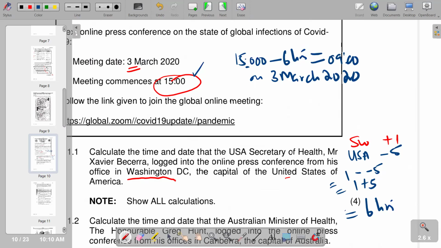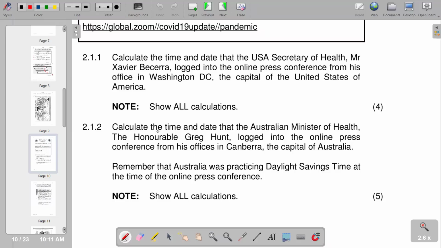So we move on to the next part of our question, 2.1.2. It says calculate the time and date that the Australian Minister of Health, the Honorable Greg Hunt, logged into the online press conference from his office in Canberra, the capital city of Australia. Remember that Australia was practicing daylight savings time. So you're going to add plus 1 for the Australian time zone at the time of the online press conference.